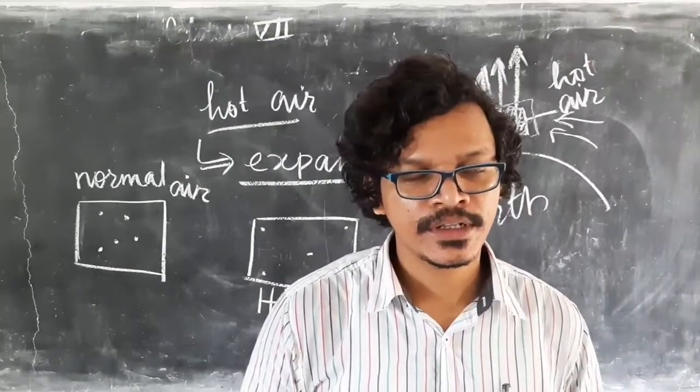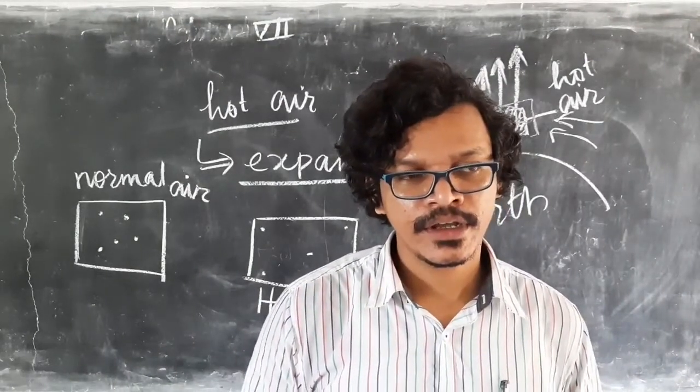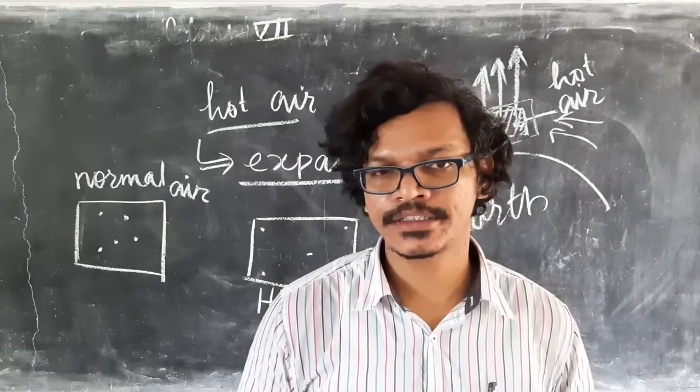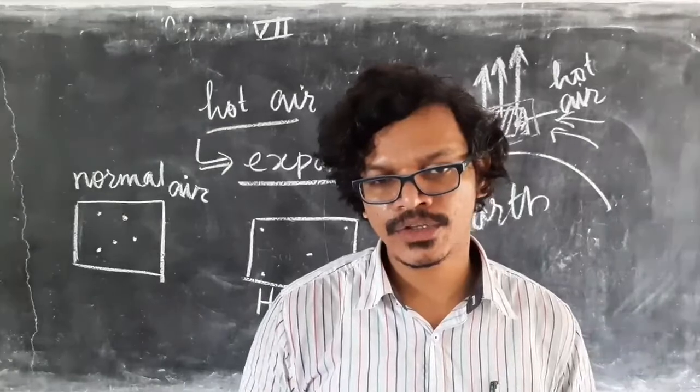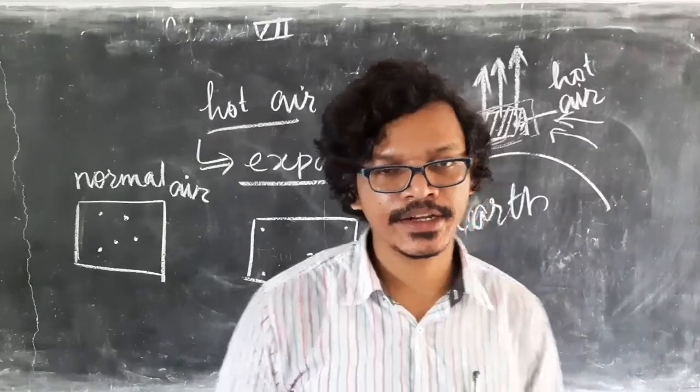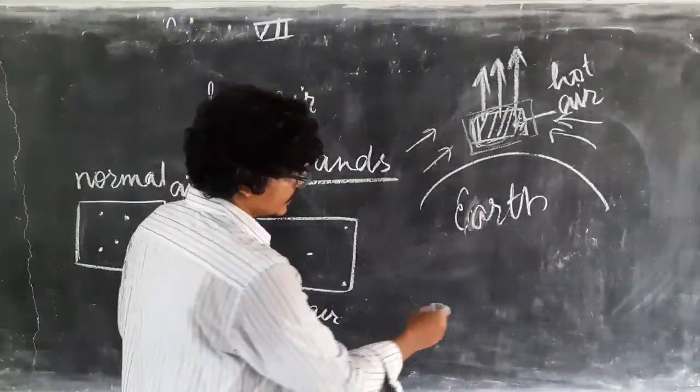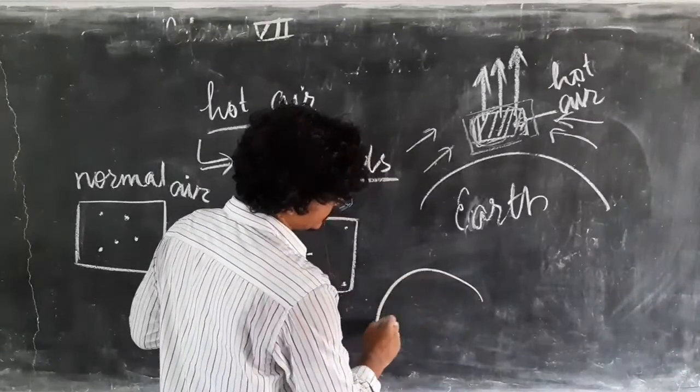During summer days, the sunlight reaches the earth, and due to that the air closer to the earth gets heated up. Suppose this is the earth surface.